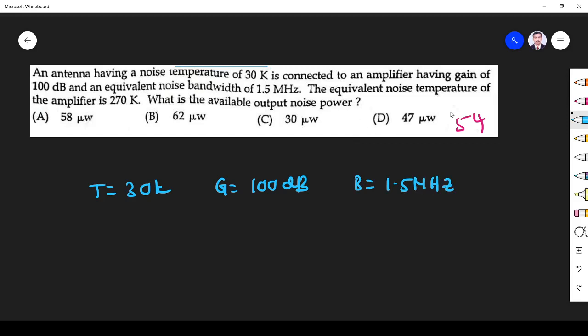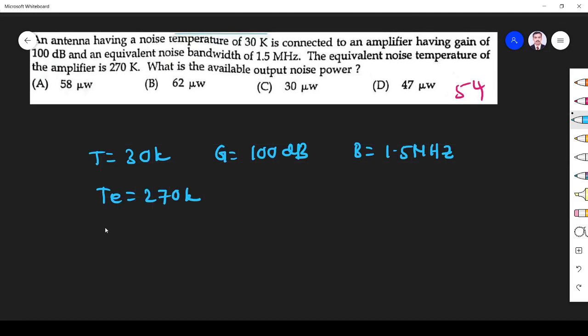The equivalent noise temperature of the amplifier TE is equal to 270 Kelvin. What is the available output noise power? We know the available output noise power PNO is given by G K B (T plus TE).